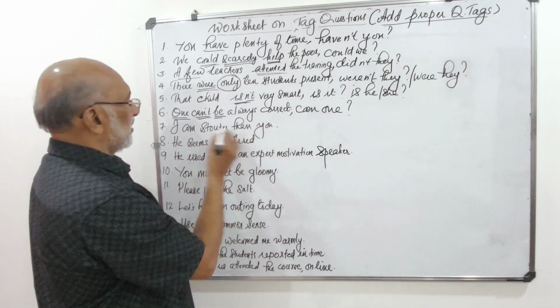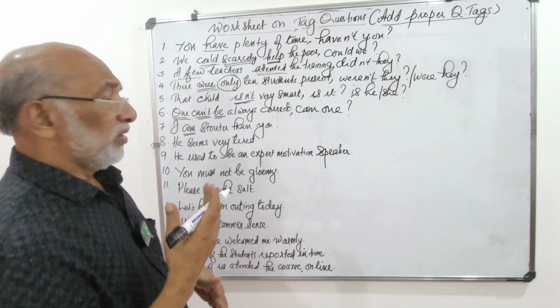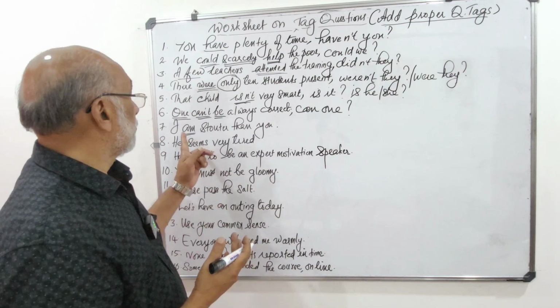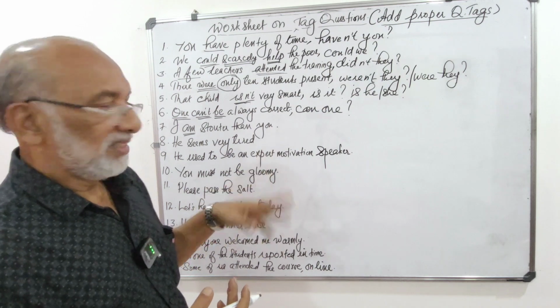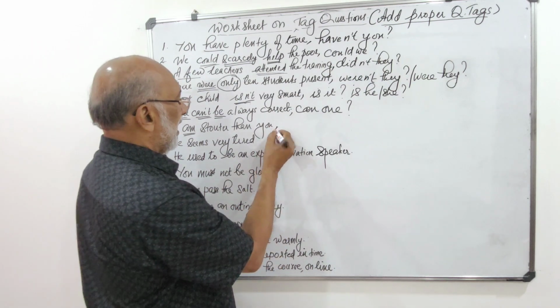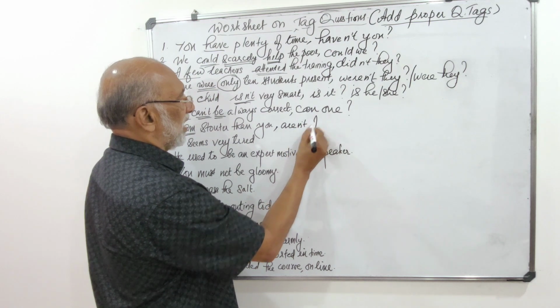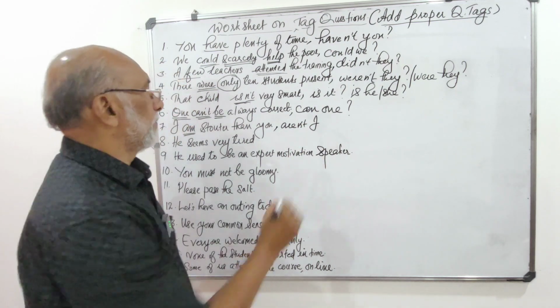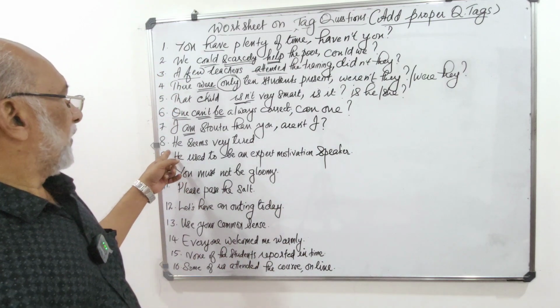I am stouter than you. This is a special case. According to the general rule, it should be am not I, but this is an exception. Here we add aren't I. So note it please. Aren't I? Question mark.